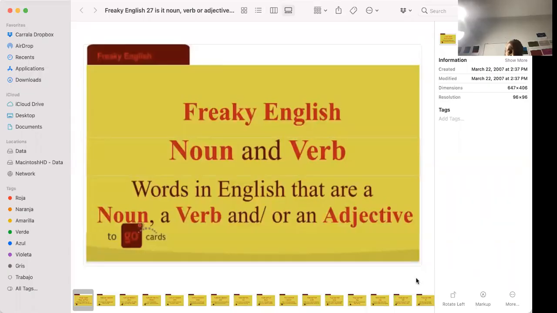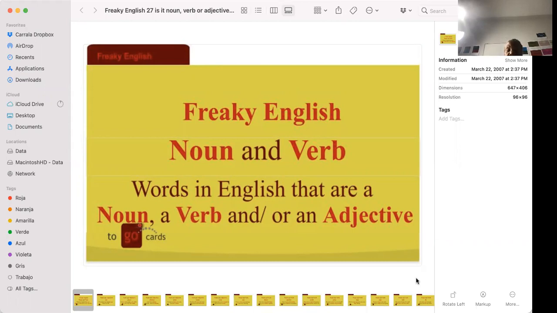Okay. Now we're going to look at words which needed no inflections. That is, you don't have to add anything to the ending of it or the beginning of it in order to change its meaning or its function.